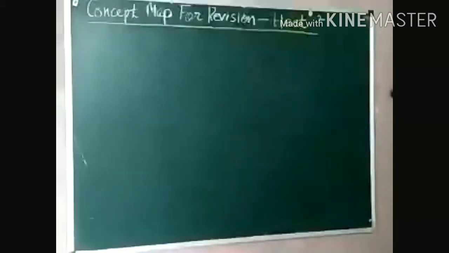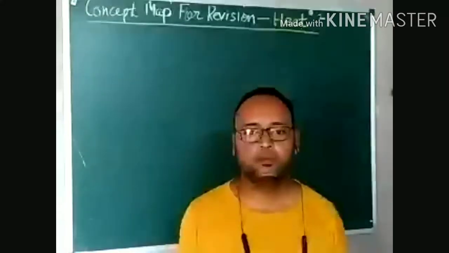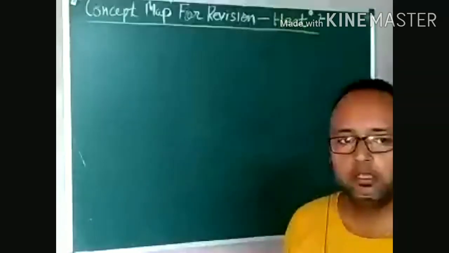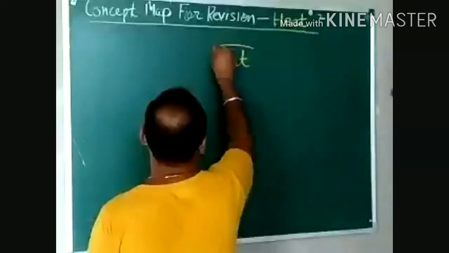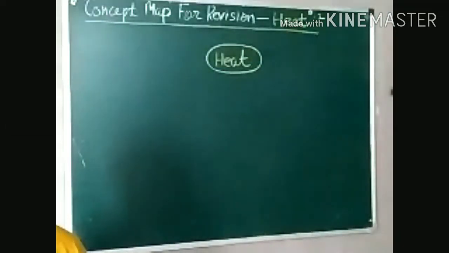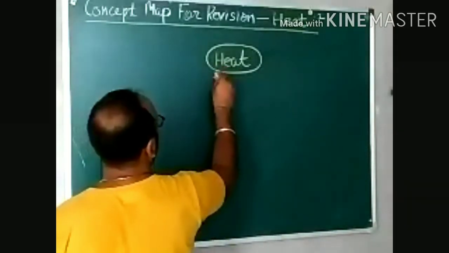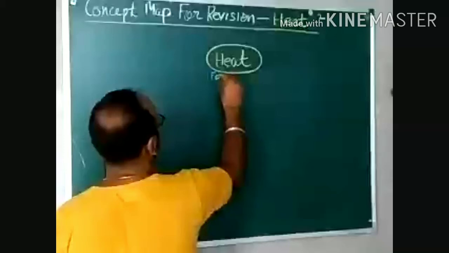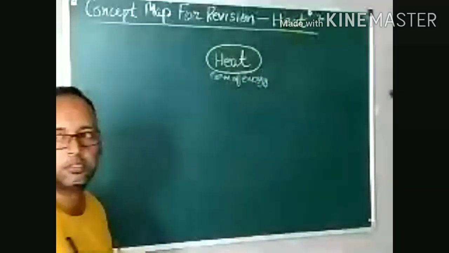So now the concept map for chapter heat, right? Here, starting with heat. We know that heat is a form of energy, that we have already discussed.